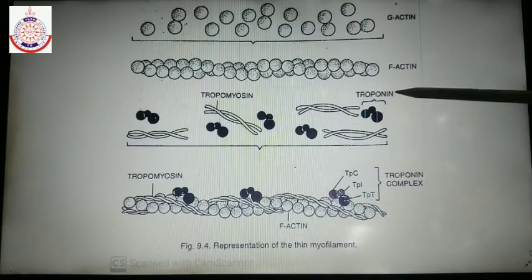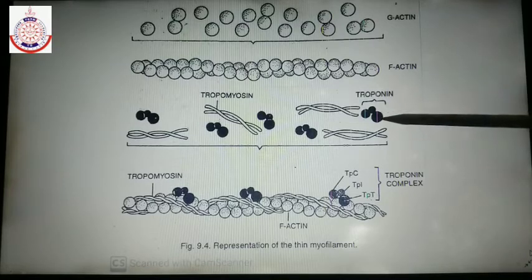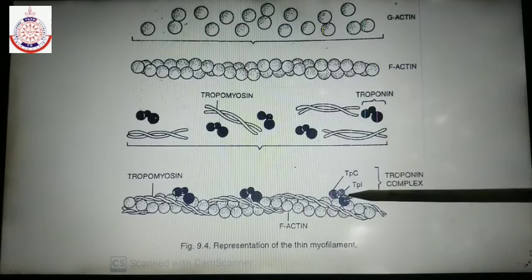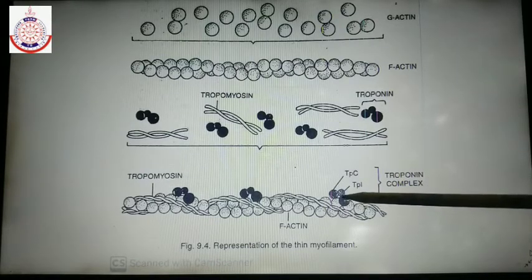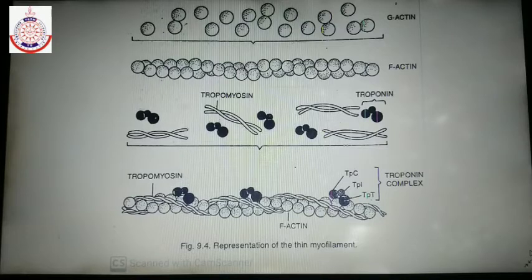Yes, that is the troponin protein. Troponin masks the active site on the F-actin during the relaxed state. What do we mean by relaxed state? It is when the muscle is not contracting.